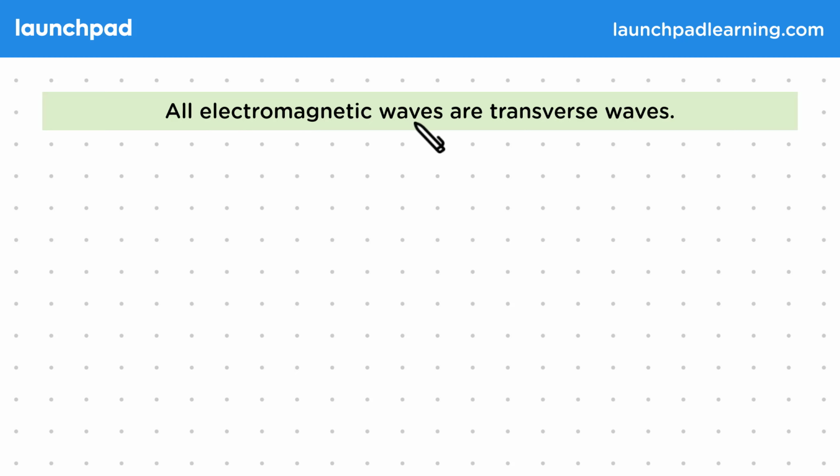All electromagnetic waves are transverse waves. A transverse wave is when oscillations are happening perpendicular to the direction a wave is travelling in. Again, at GCSE, you don't really need to understand what exactly is oscillating in an EM wave.